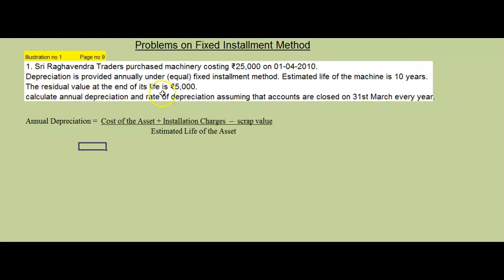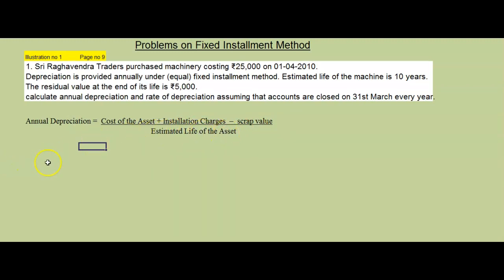The residual value at the end of its life is how much? 5,000. So here we have to see what values are given. What is it asking us? Calculate annual depreciation and rate of depreciation, assuming that accounts are closed on 31st March every year. So I wrote a formula here. Annual depreciation is equal to cost of the asset plus installation charges minus scrap value. Scrap value is the residual value, this one 5,000, divided by estimated life of the asset.